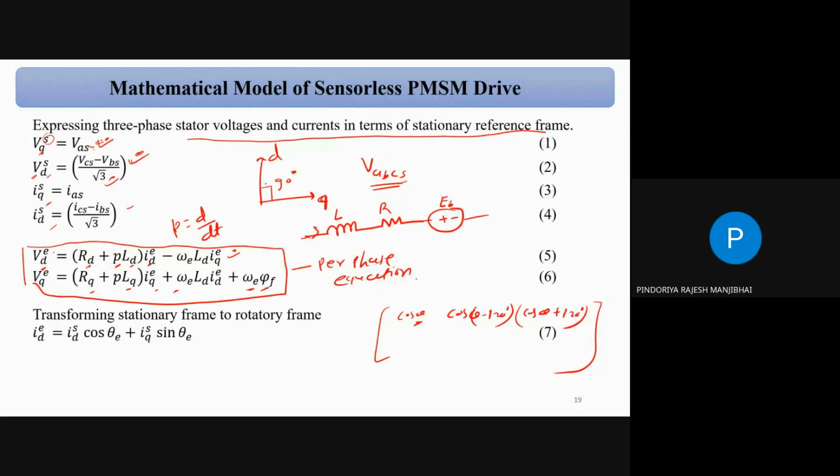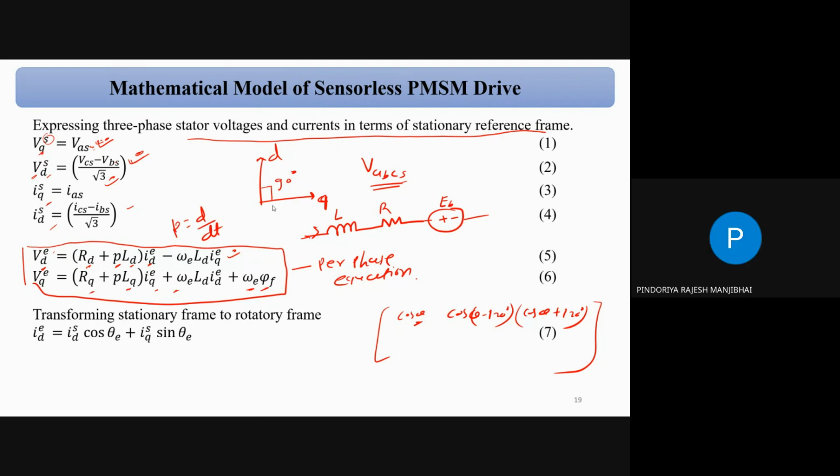Can you just repeat? Yes, you can see that equation. Equation 1 and VAS, equation 2, correct? That is your stator side phase voltage, right? And VCS minus VBS is your stator side line voltage. Now, how does your Q axis voltage become your phase voltage? That is my question.